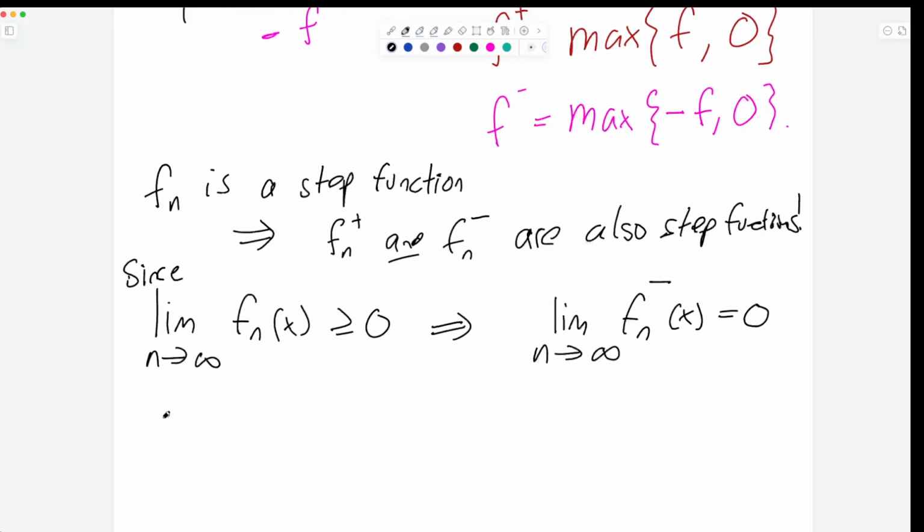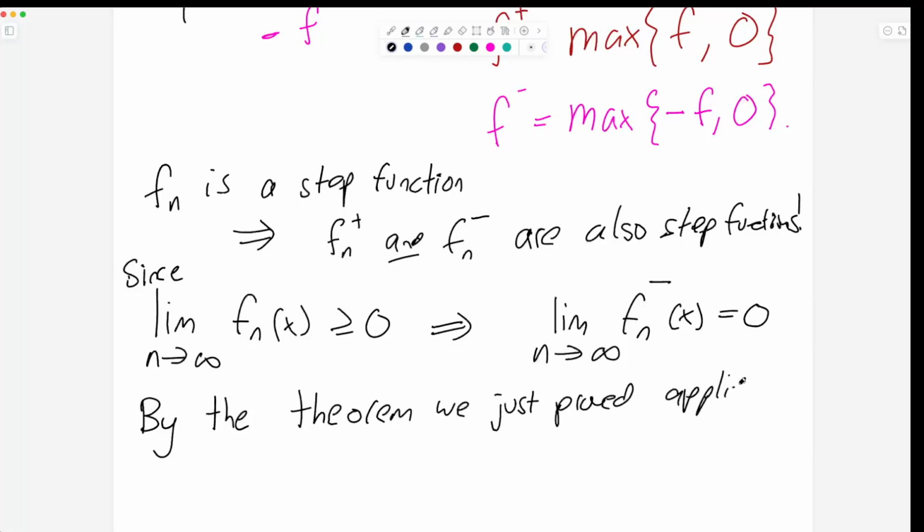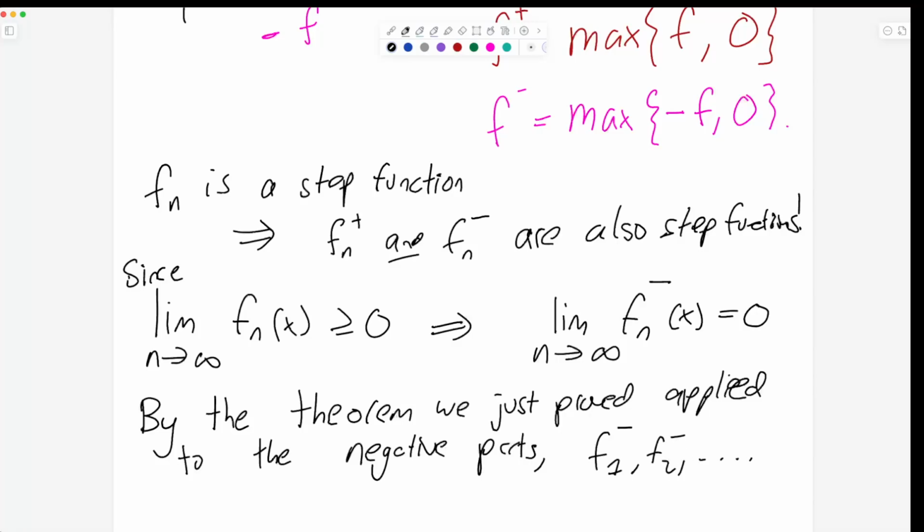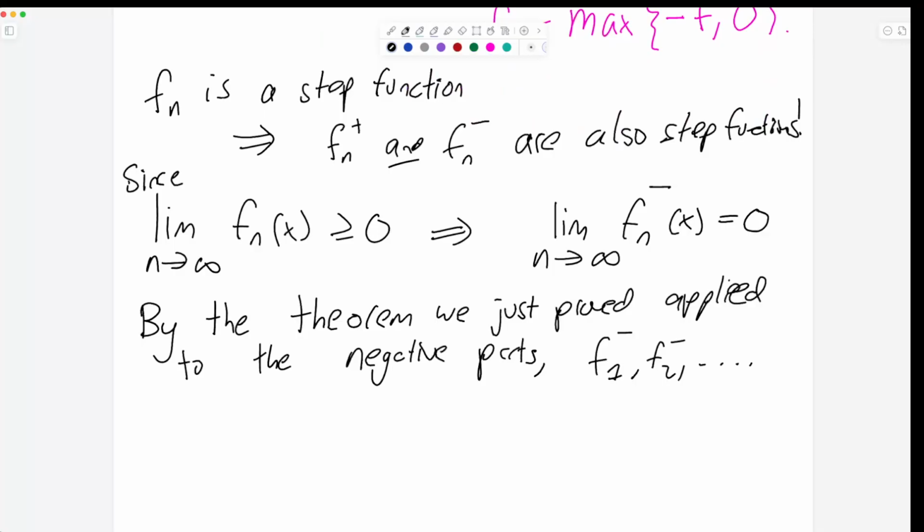And by the theorem we just proved, applied to the sequence of negative parts, f1 minus, f2 minus, and so on, the sequence of the negative parts has an integral that is converging to 0. We have that the limit as n goes to infinity of the integral of Fn minus equals 0.